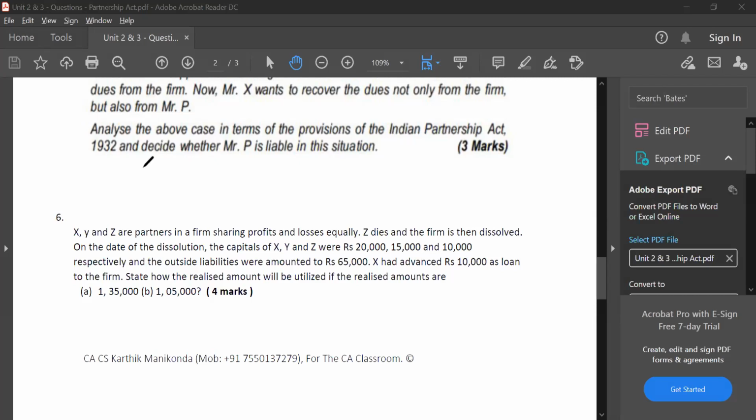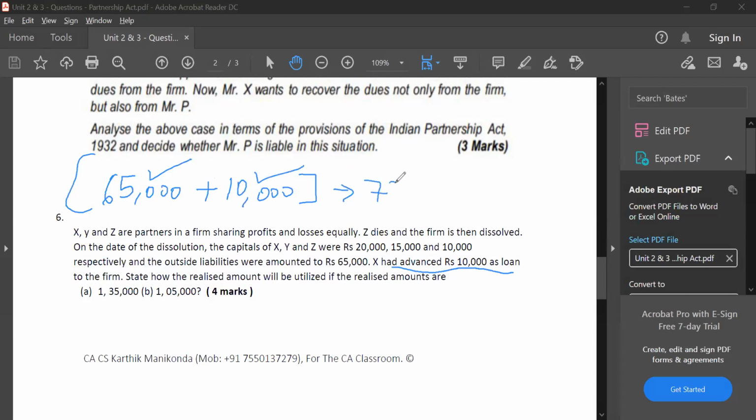So follow, guys. Let me explain. See, first you have to pay out the external liabilities. What are the external liabilities? 65,000 has to be paid. Next, you have to pay the loan given by the partner. Even though he is a partner, it is a loan by the partner, and that you have to pay. So in both cases, first you have to pay 65,000. Next, you have to pay 10,000, which comes to 75,000. Now, in the first case, 1,35,000 minus 75,000.